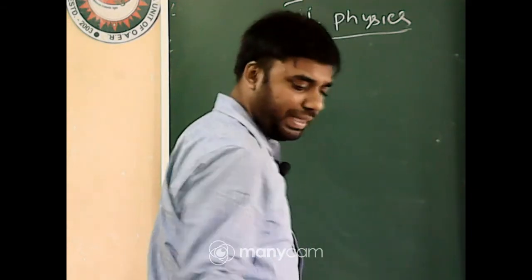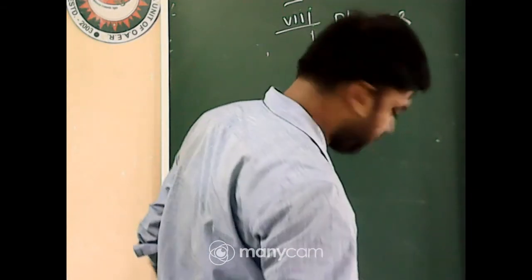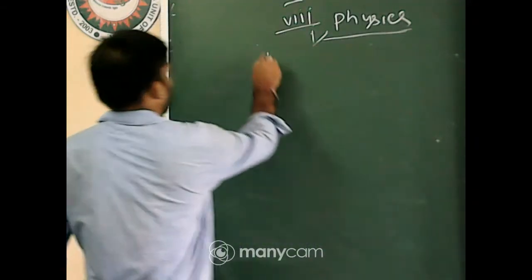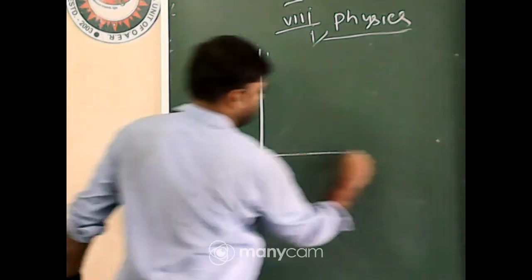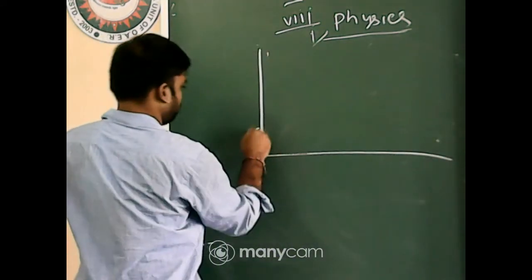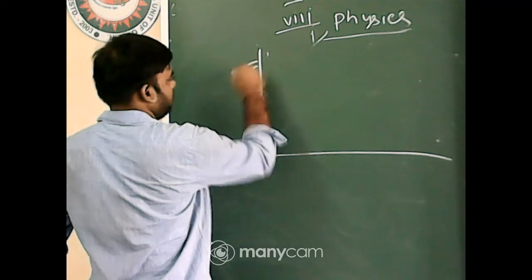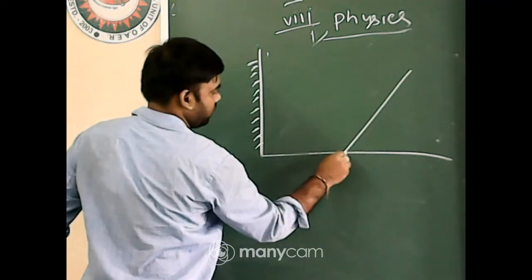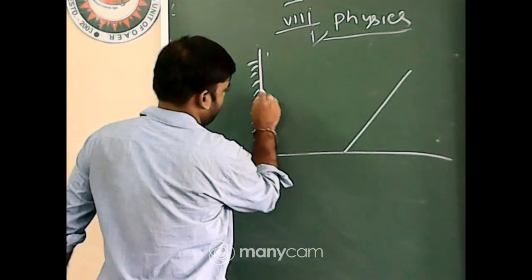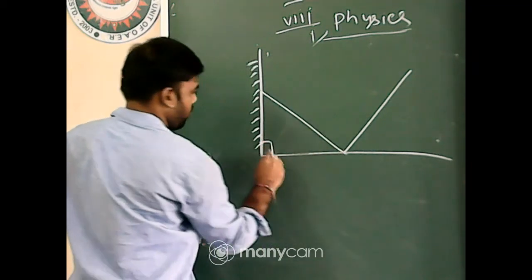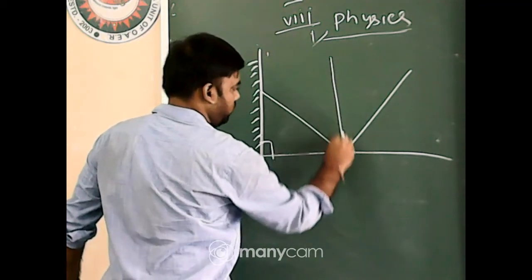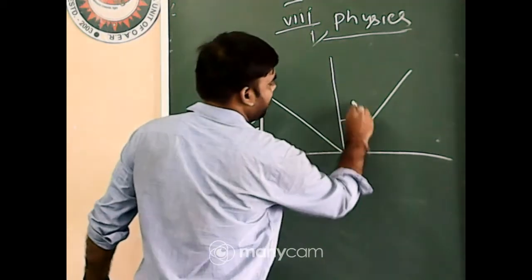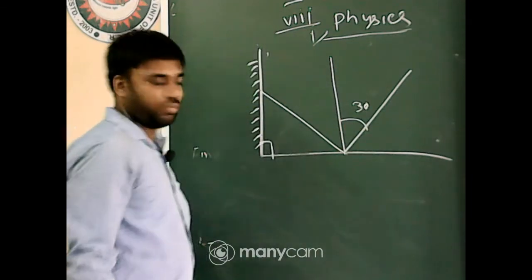Okay, I am repeating it. Incident angle is 30 degree, given, for the first mirror.